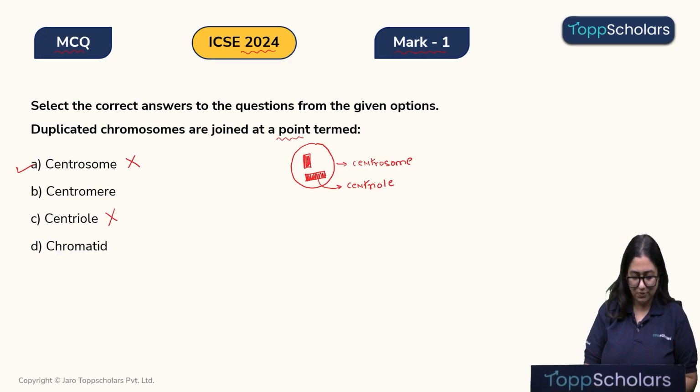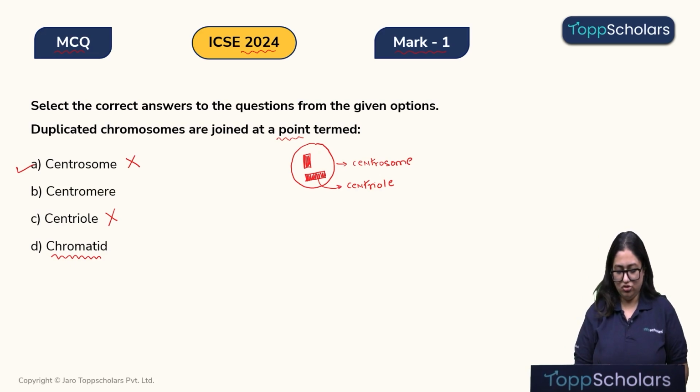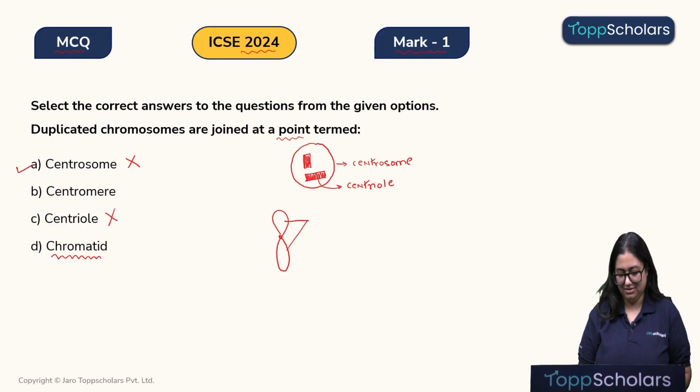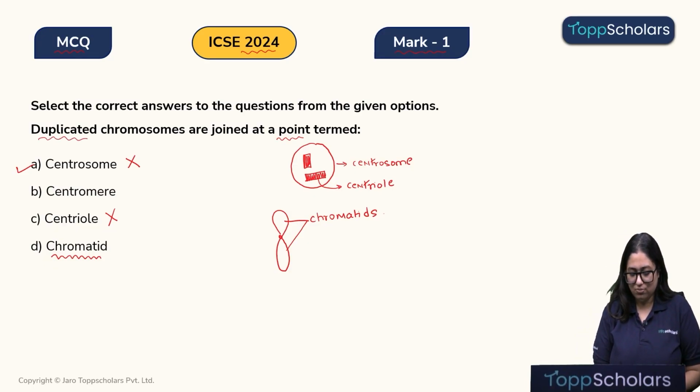Now coming to option D. Children, what is a chromatid? A chromatid is the arm of a chromosome. So when we look at a chromosome, we see this ribbon-like structure. So these are the chromatids. Alright children, so here also this is not a relevant answer to our question. What is the question, children? The duplicated chromosomes are joined at a point. So let's draw a complete chromosome.